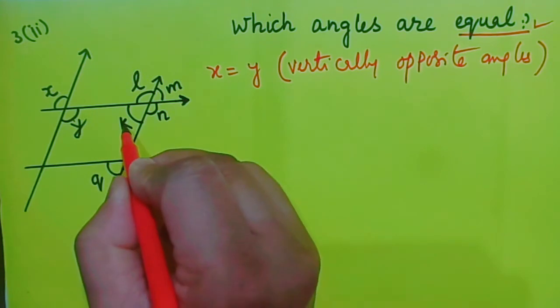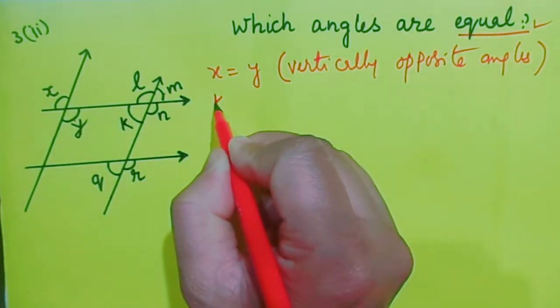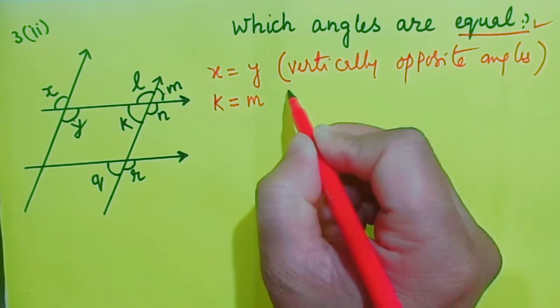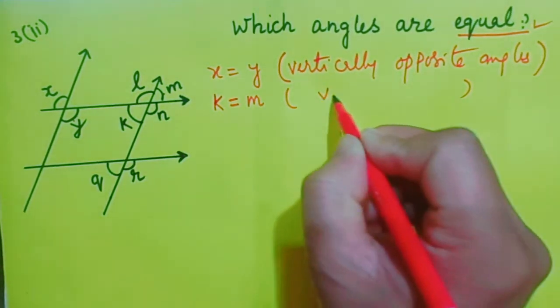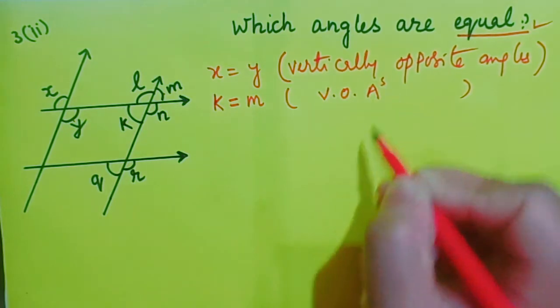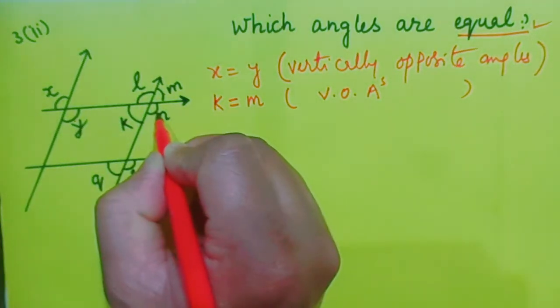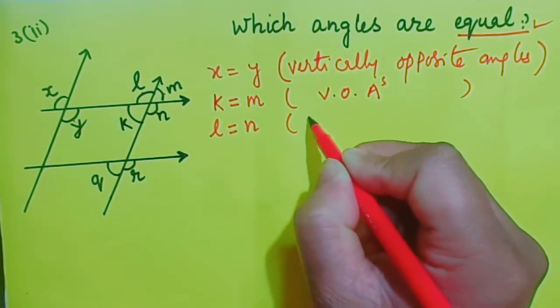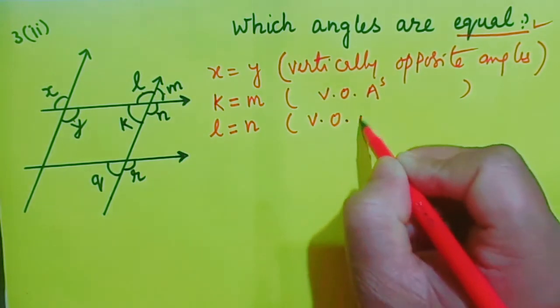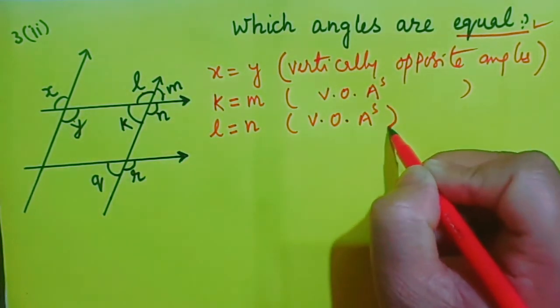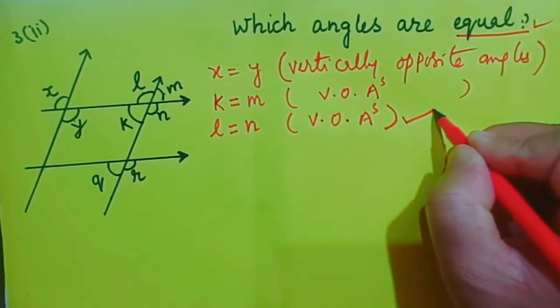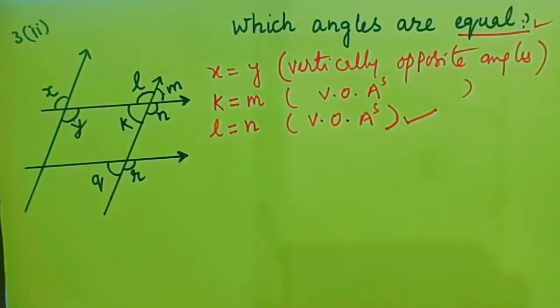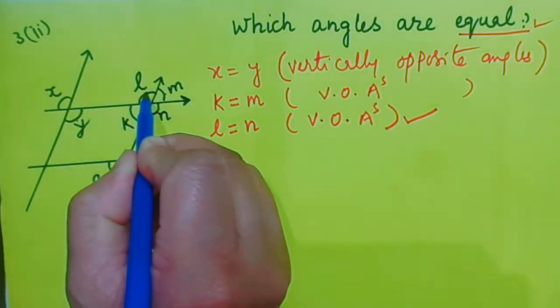Do you think that k is equal to m? Why not mention k is equal to m? They are also vertically opposite angles. Do you think L is equal to N? Of course L is equal to N. Here also they are vertically opposite angles. If you write this in the examination, I would understand what your intention is. Clear? Now let us look for some other angles, like x is equal to L.